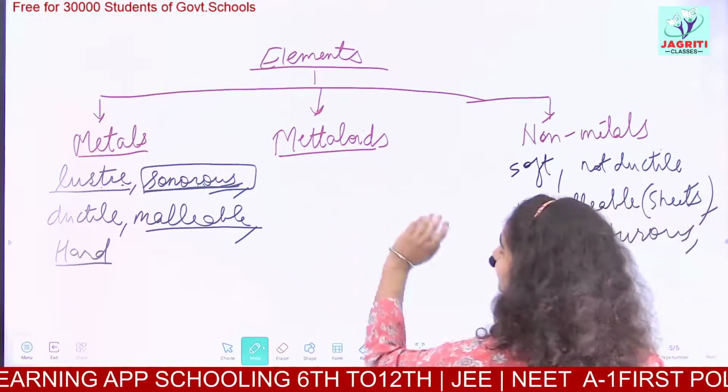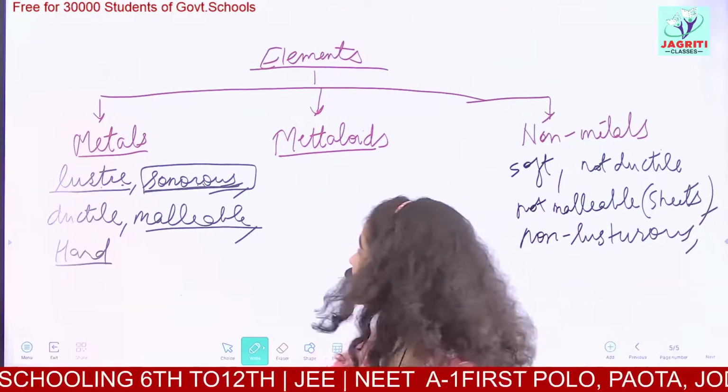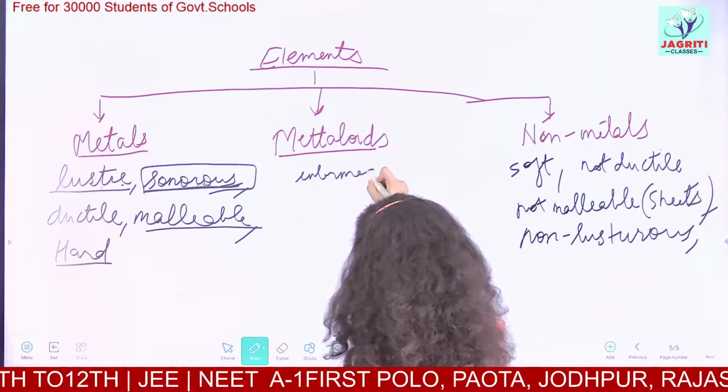Then what do you mean by metalloids? Metalloids are those substances which show intermediate behavior.